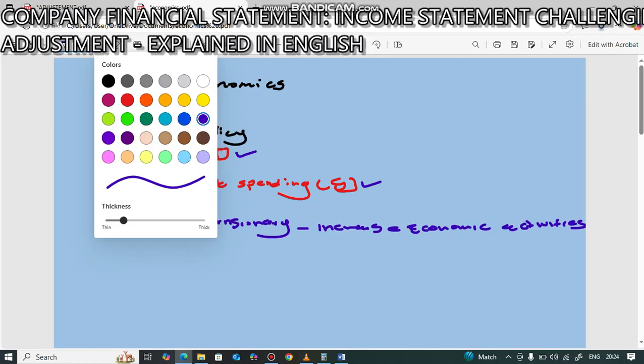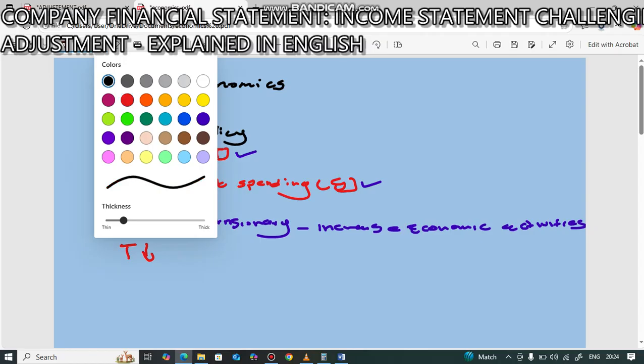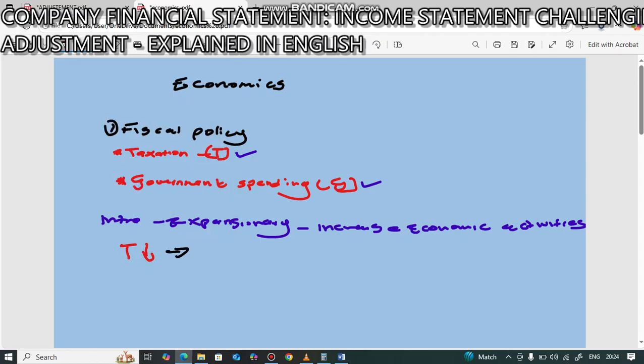Now let us say government wants to use taxation. If government wants to introduce expansion, government will drop the taxation. When government drops the taxation, what will happen? Disposable income will increase. When disposable income increases, people will demand more goods and services, meaning the aggregate demand, or total demand, will increase, leading to output or production to increase.